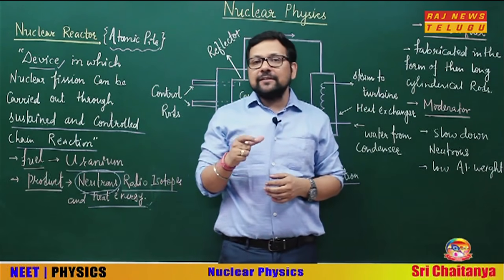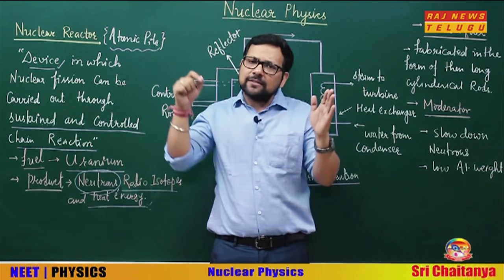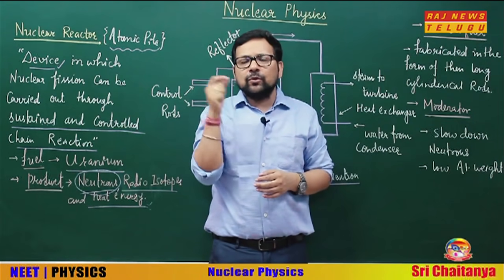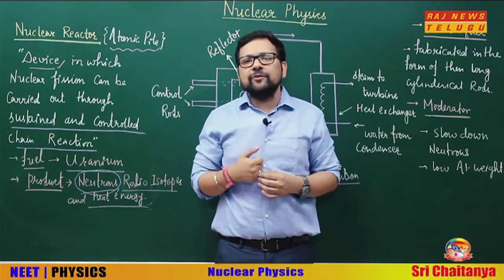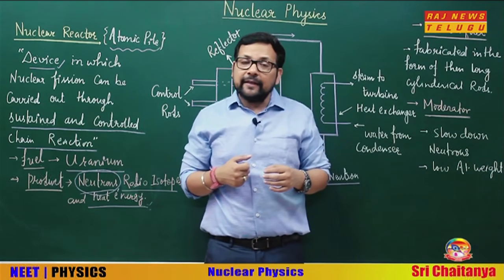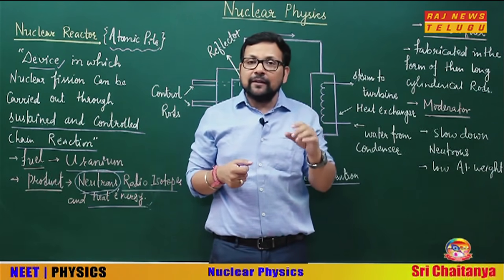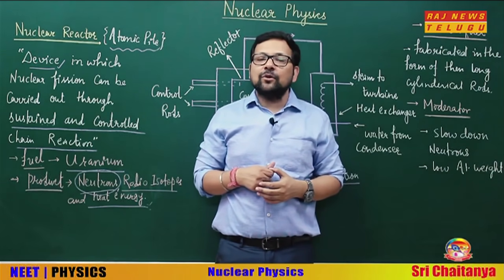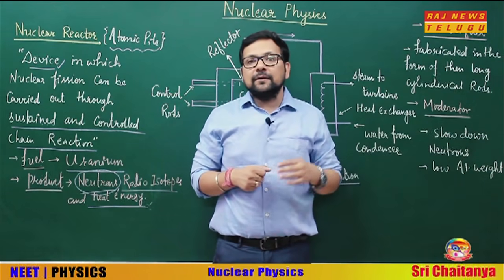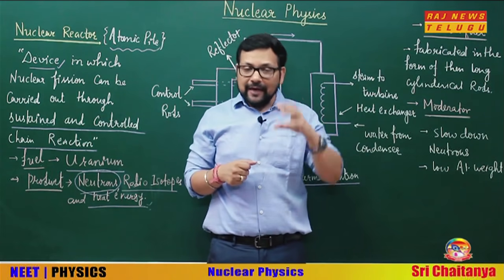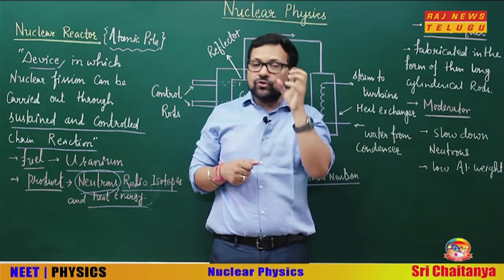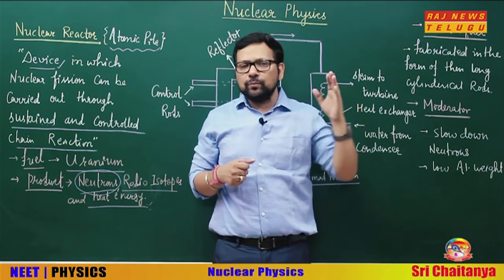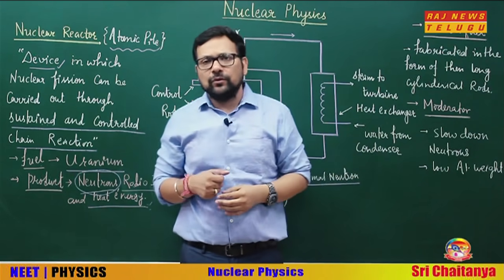In the moderator there is an elastic collision. Collision between what? Between that neutron and the nuclei of the moderator. And due to that collision, the energy of the neutron goes from 2 mega electron volt to 0.025 mega electron volt.